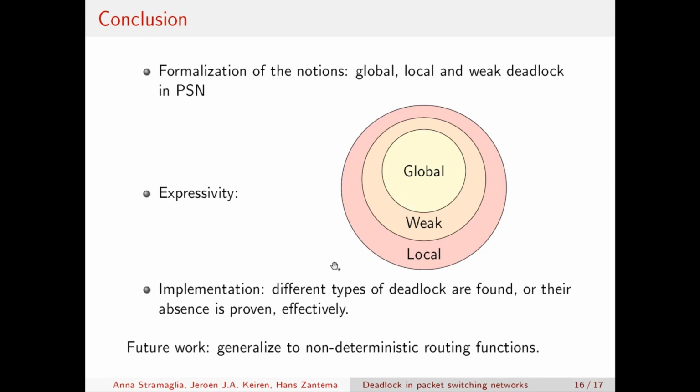We have also provided a proof of concept implementation, and we have shown how effectively we can find different types of deadlocks or show their absence. For future work, we plan to generalize this framework to non-deterministic routing functions, still in the field of packet switching networks.